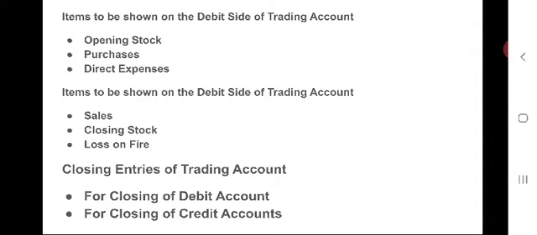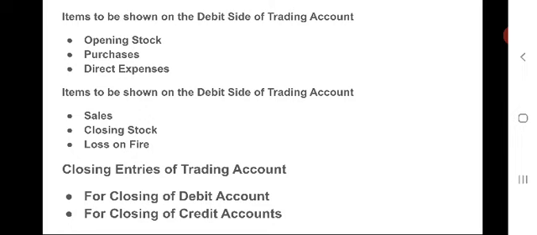Another important point is direct expenses. It includes all those expenses which are incurred in bringing the goods to the place of business or trade till the goods are placed in a saleable condition.